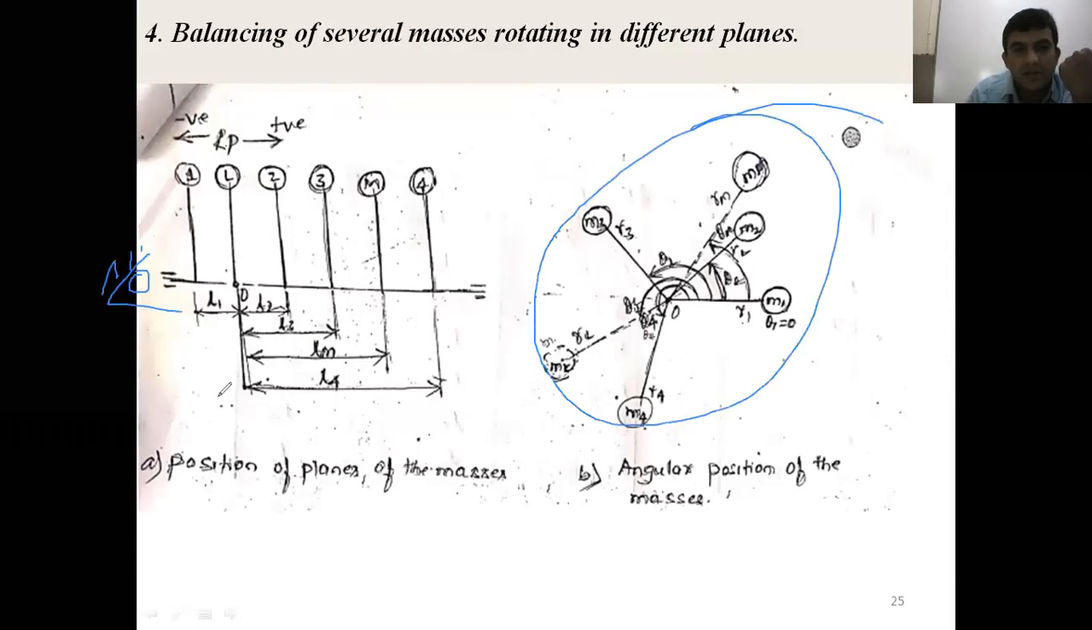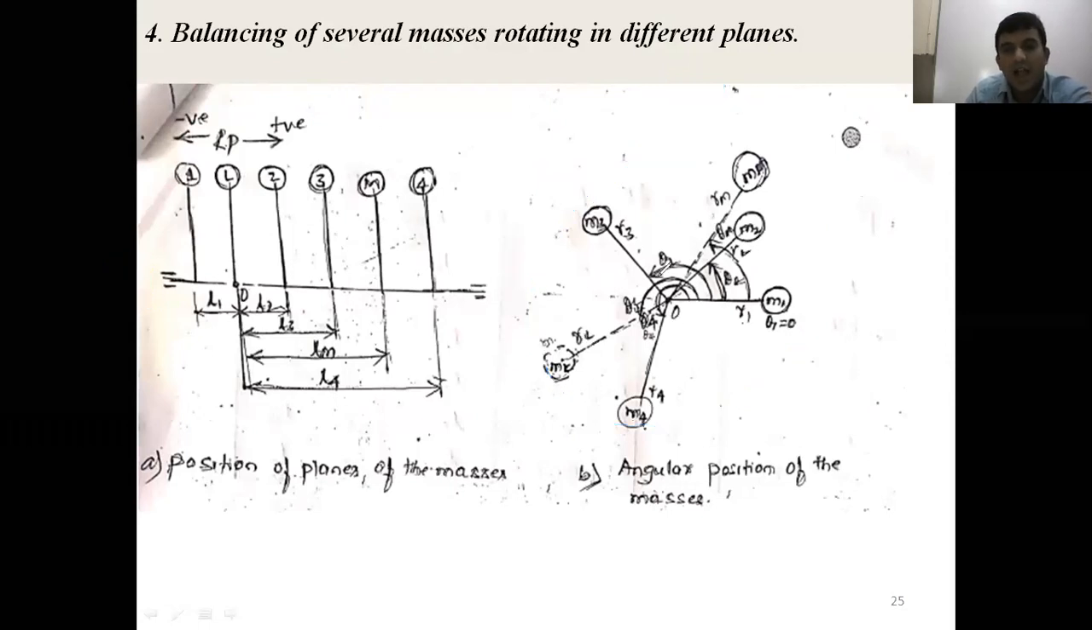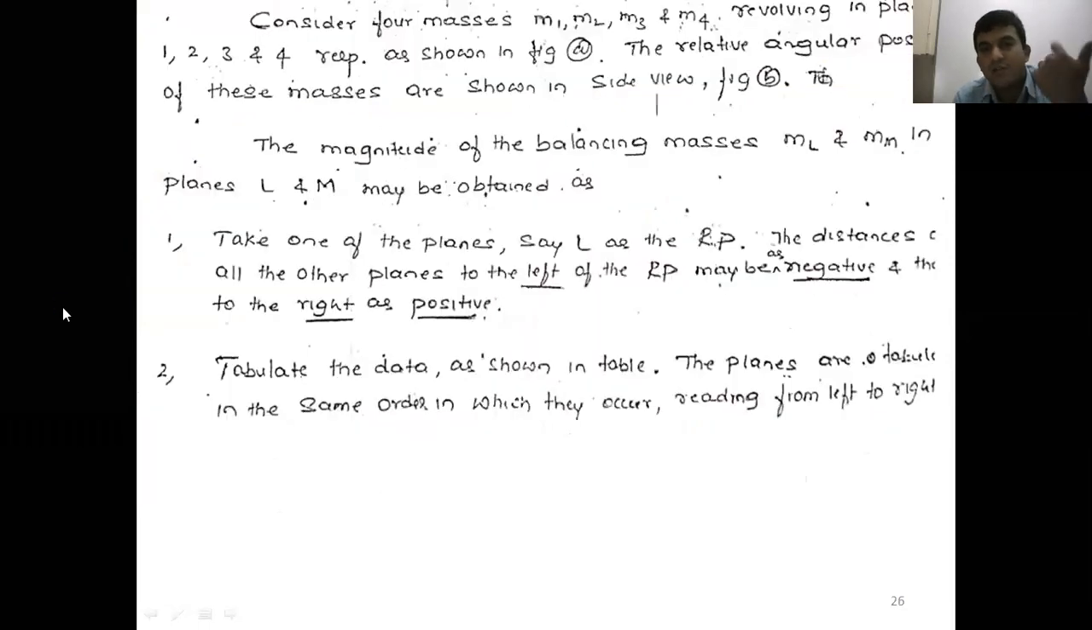This is the front view. Now this will be the left side view. This is the way you should draw the plane position and angular position, or space diagram, for the given problem. Next, you go on to construct the table.